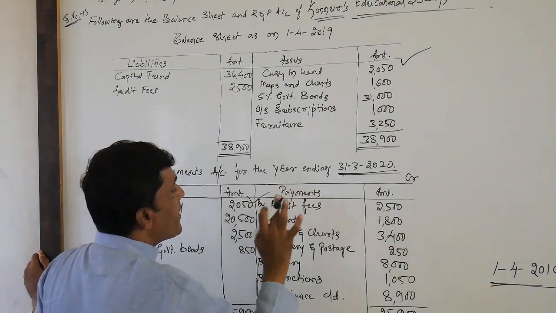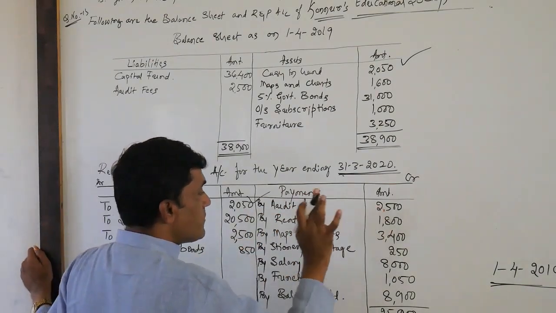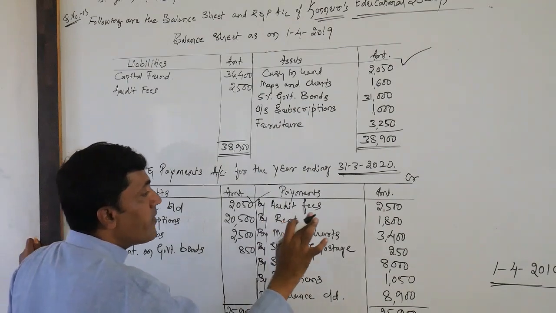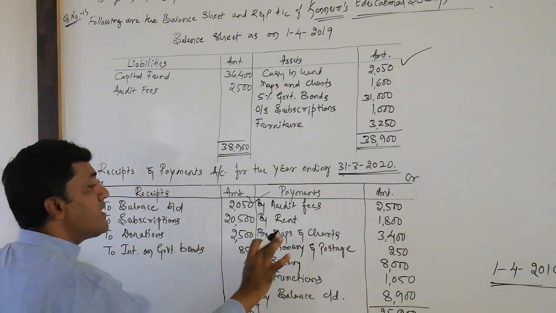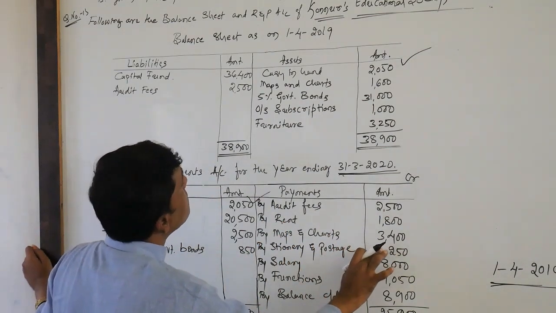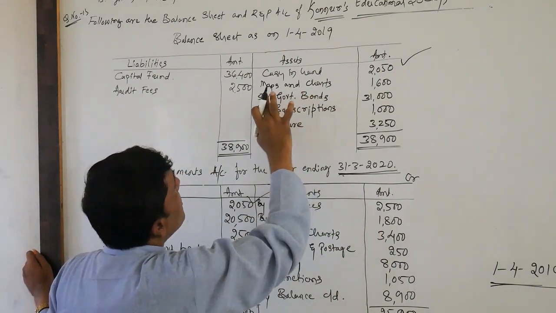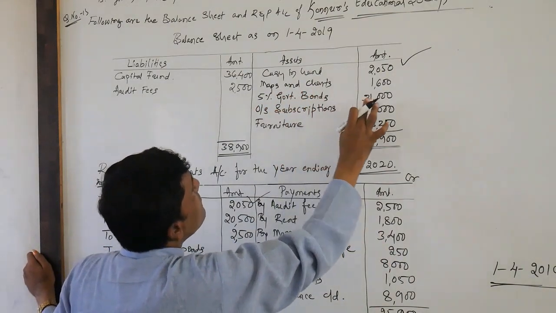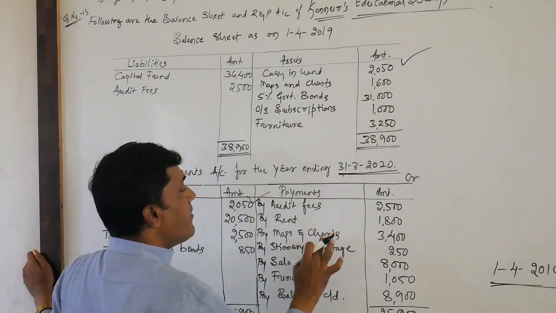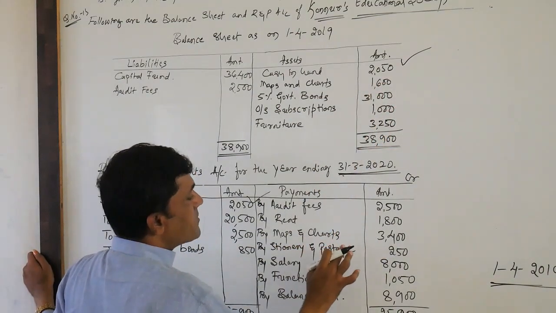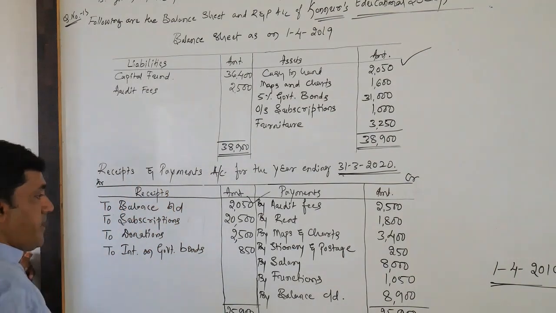Next, look at the payment side. Audit fees 2,500. Rent paid 1,800. Maps and charts 3,400. Already in the opening balance sheet they have mentioned maps and charts rupees 1,600. Again we have purchased maps and charts worth rupees 3,400.